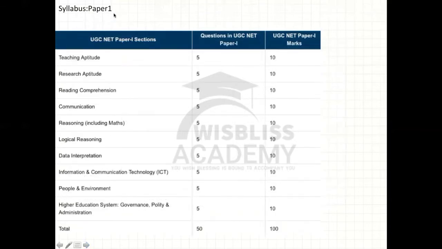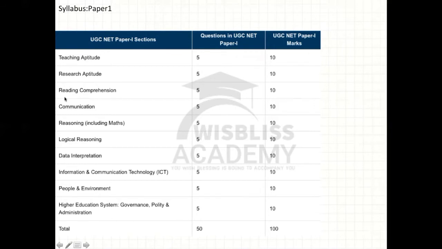Now, the syllabus for paper 1. This is the syllabus. We have teaching aptitude and research aptitude. Teaching aptitude means you will get questions related to teaching, classrooms, learners, students. Research aptitude means you will get questions related to research or plagiarism. Anything related to research will be asked in research aptitude.